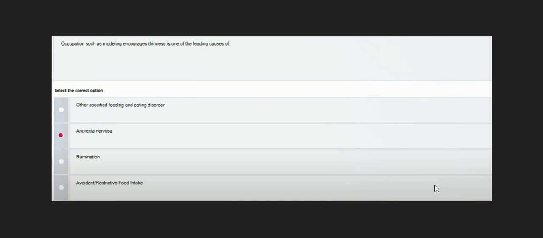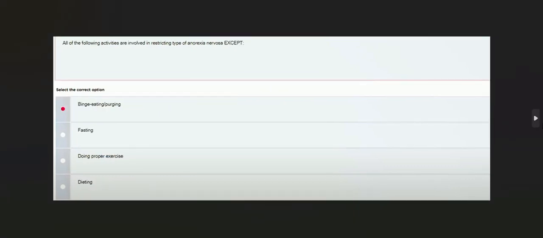MCQ number 1: Occupation such as modeling encourages thinness is one of the leading causes of anorexia nervosa. All of the following activities are involved in restricting type of anorexia nervosa except for binge eating.